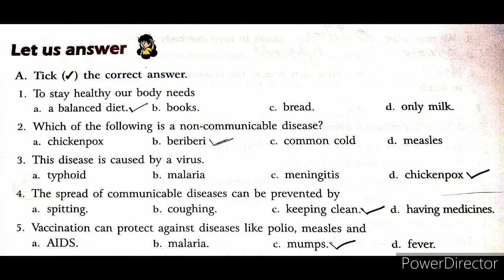Fifth one we have, vaccination can protect against diseases like polio, measles and dash: AIDS, malaria, mumps and fever. So mumps is the right answer because we have a vaccine for this, right?